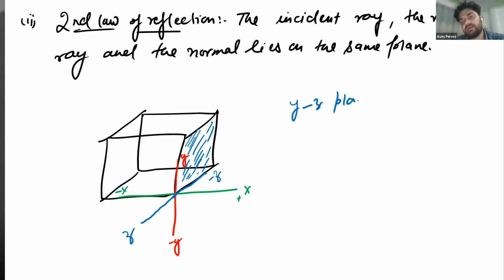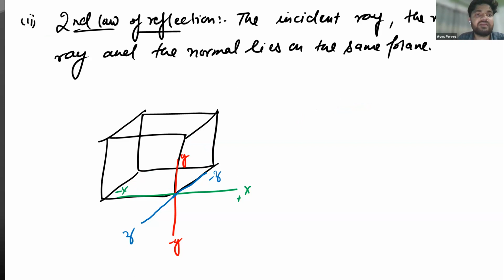If I ask you this base is made up of which plane? XZ. Yes, it is made up of the X and Z plane.